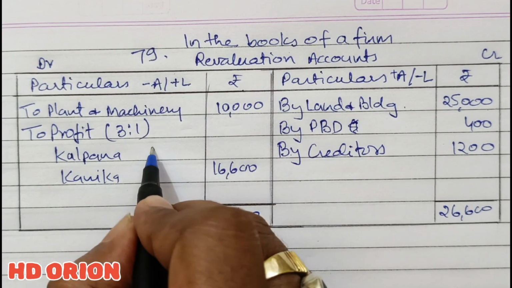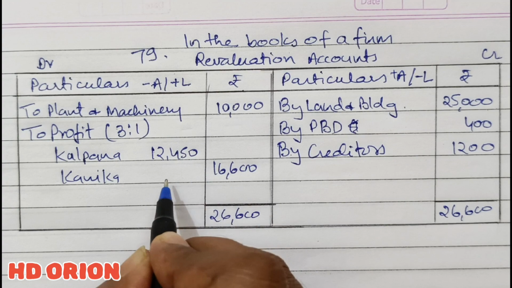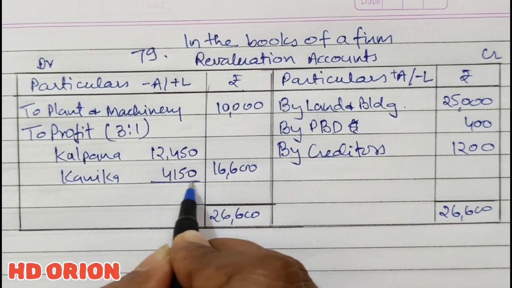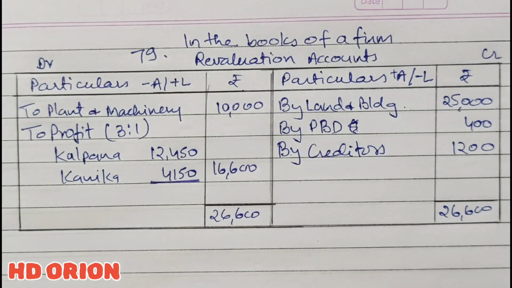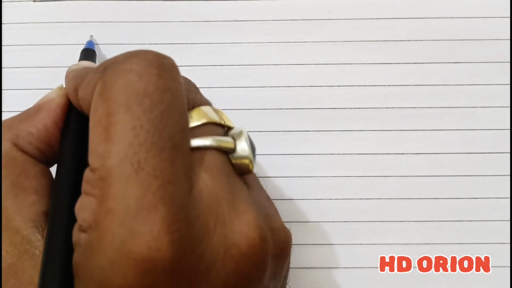Breaking this, it is 12,450 and 4,150. Now, because it is a question related to adjustment of capital, let us talk about the closing capital balances of the new firm first, and then we will prepare a capital account. Fine. So, Kalpana and Kanika.